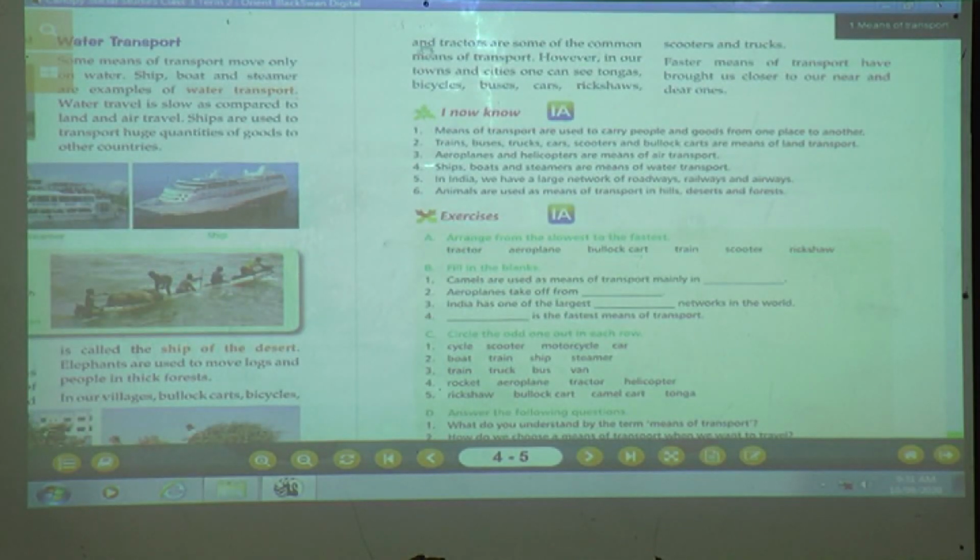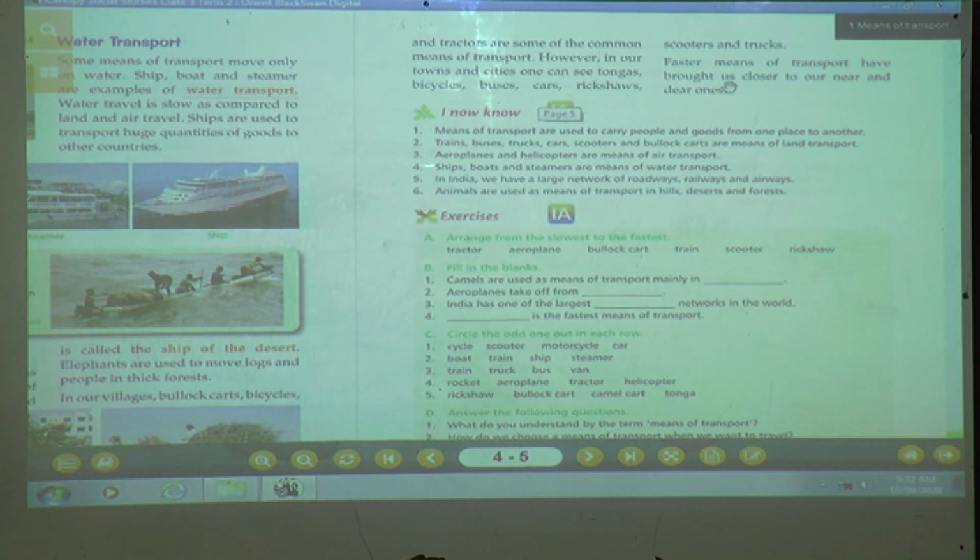Next page. Tractors are some of the common means of transport. As you know, in our village nowadays we can see bullock carts, bicycles and tractors, because that is a common means of transport. However, in our towns and cities one can see tongas, bicycles, buses, cars, rickshaws, scooters and trucks. Faster means of transport have brought us closer to our near and dearest ones.